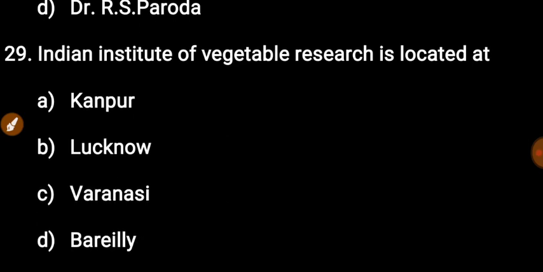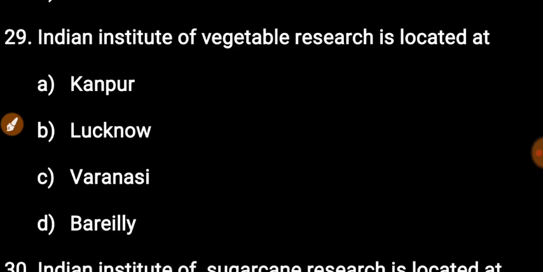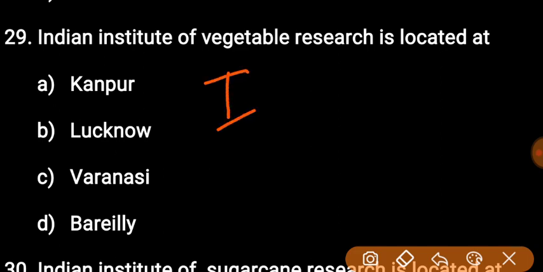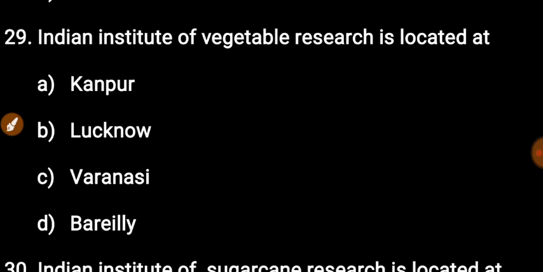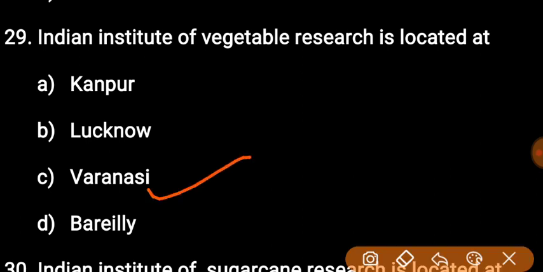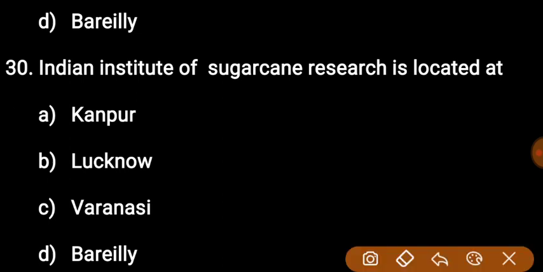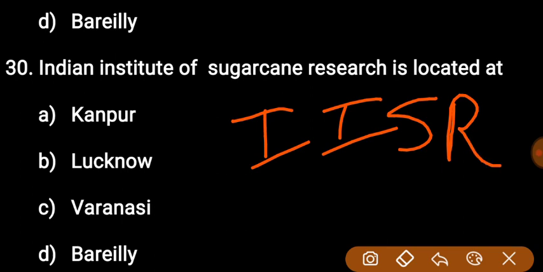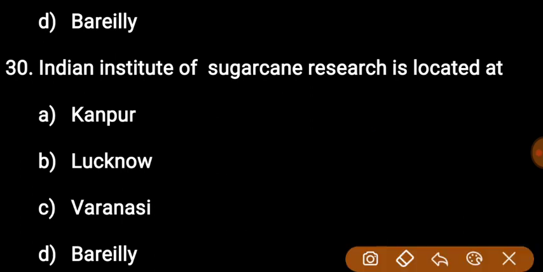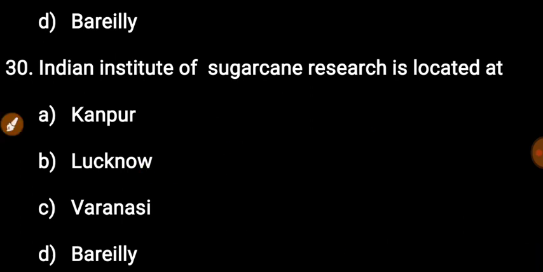Next question: Indian Institute of Vegetable Research is located at. IIVR is located at Varanasi, Uttar Pradesh. Next question: Indian Institute of Sugarcane Research, IISR, is located at Lucknow, Uttar Pradesh.